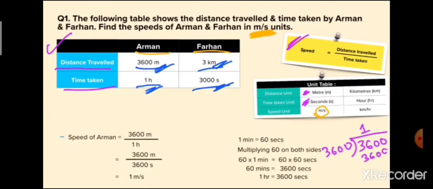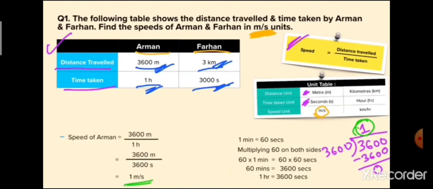So let us come back to Farhan. In Farhan's table, the distance is 3 kilometer and the time is 3000 seconds.